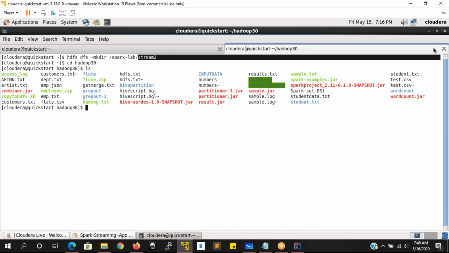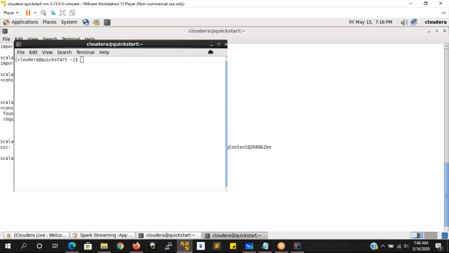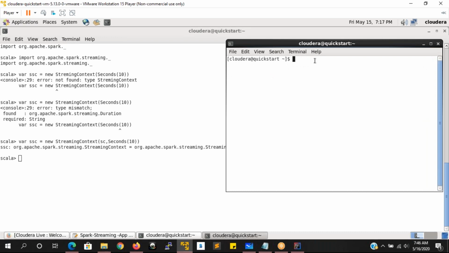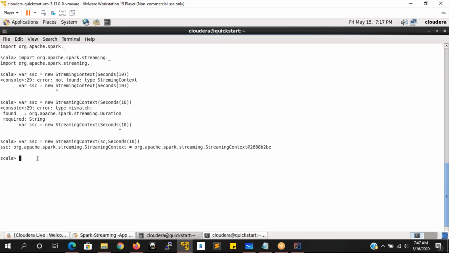Now what I'm trying to do, I'm going to open one more terminal, and cd hadoop30. I will also do ls so that I can see the data I want to move. Yes, so here the streaming context is started.